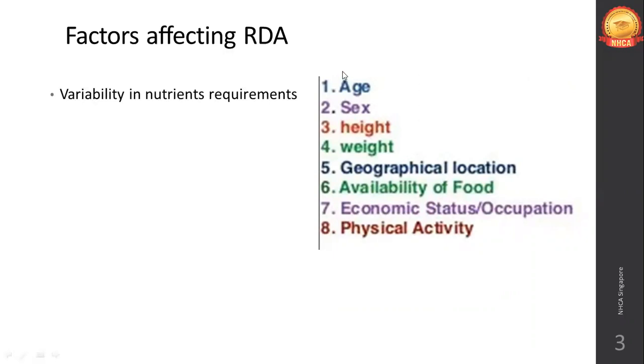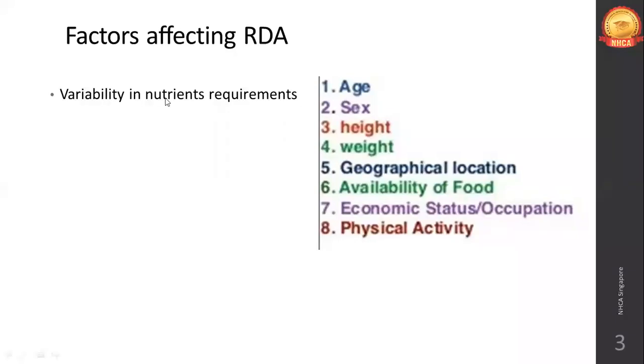So variability in nutritional requirement. Depending on the age, the kind of nutrition a growing child, a preschooler requires is different from the kind of nutrition a teenager may require, and different from the kind of nutrition a senior citizen may require. Depending on their age and sex, lactating mothers require a specific kind of nutrition, a specific kind of calorie intake, different from a woman who is in the first trimester of pregnancy. With the increase in trimesters, there will be an increase of 300 to 400 kilocalories which she has to take in. Okay, so it depends upon the nutritional requirement.